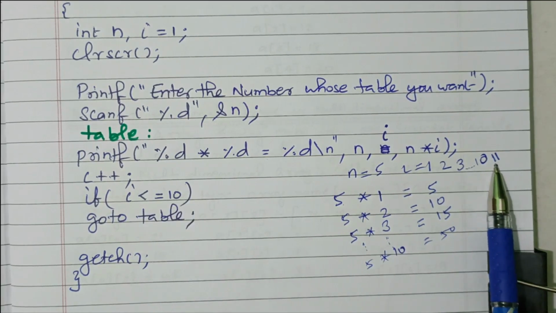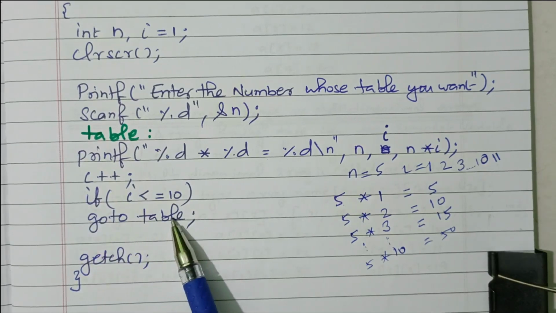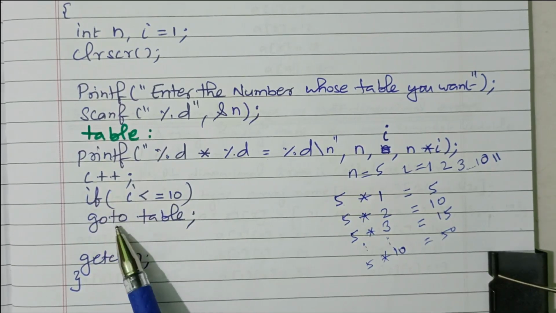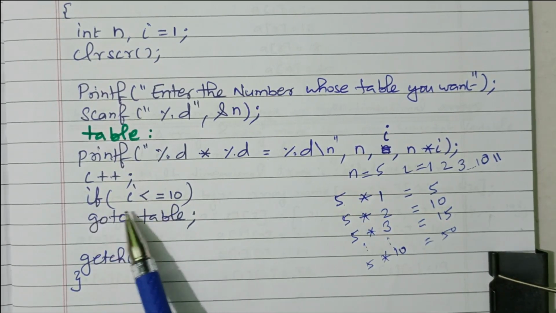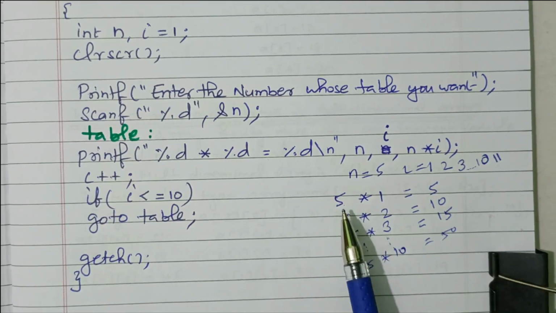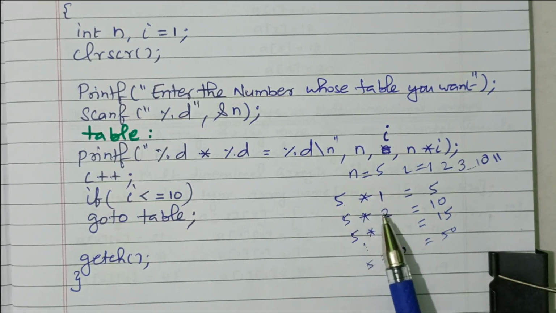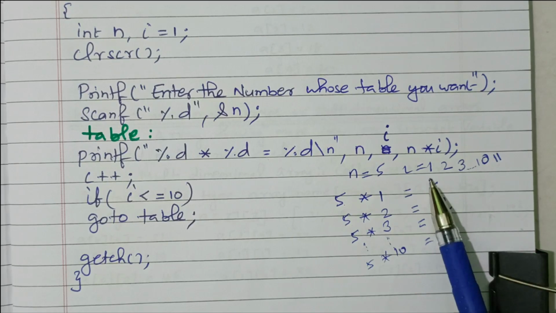If it is 11, this condition is false. So it will skip the process statements. This is the true statement of the if, so this condition is not satisfied. It goes to getch and closes the program, right? So we got this multiplication table: 5 into 1, 5 into 2, 5 into 3, up to 5 into 10, right? So we got these values.